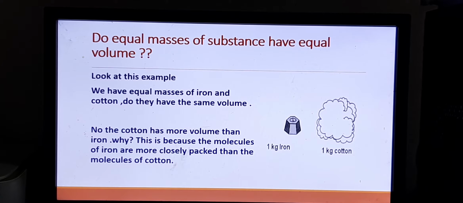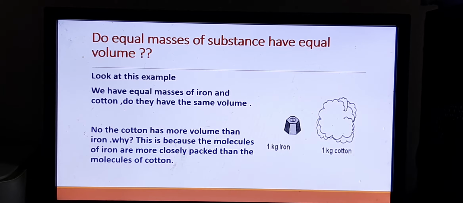So we know that solids are closely packed, but there is also a difference in the packing arrangement. In iron, the molecules are very closely packed. So more mass is there in a given space. More mass is concentrated in a given space. So we are coming to a concept where we will be thinking about the concentration of mass in a given space. Now let us come to another example.